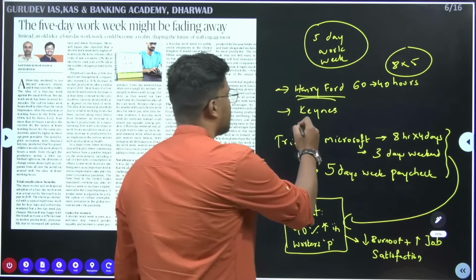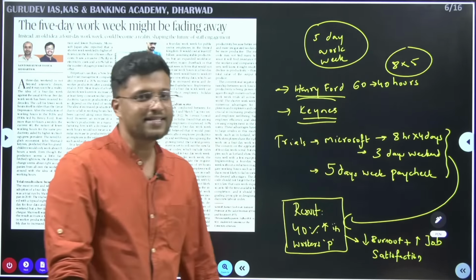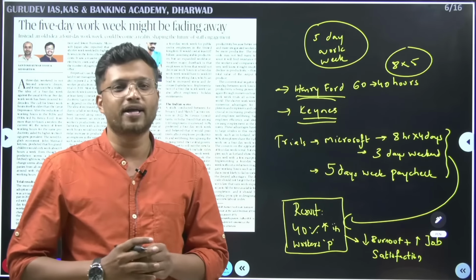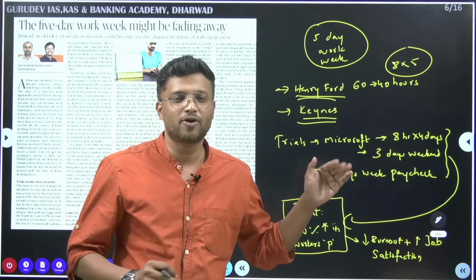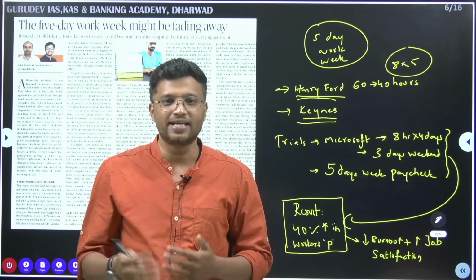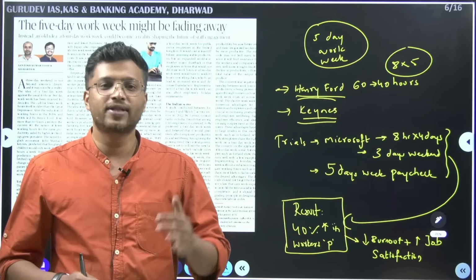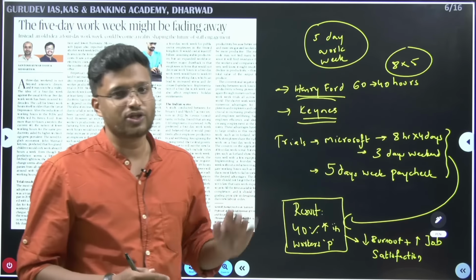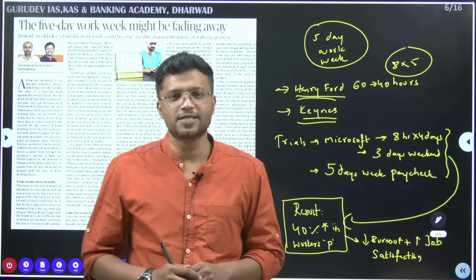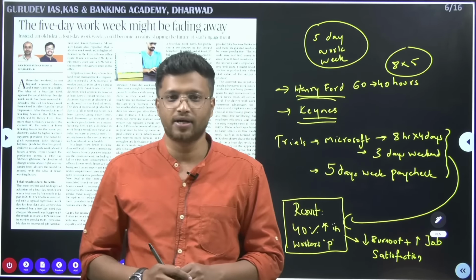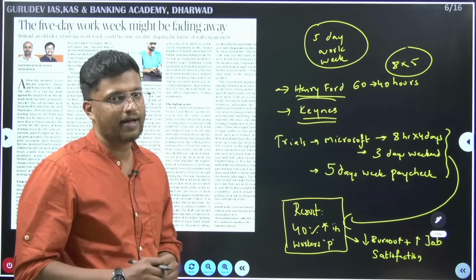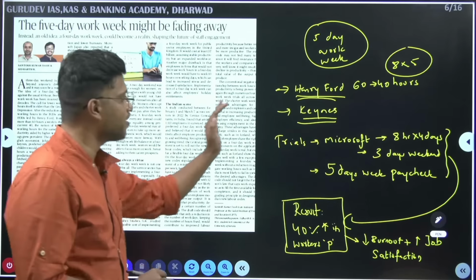Some economists like Keynes predicted that when his grandchildren would be working, they would be working for around 15 hours a week. Why? Because as we move forward, productivity will increase in the next generations. The productivity will increase with fewer work hours. That is the intention of this article. The world has been experimenting with this 4-day work culture. The article has given a few of the trials that have been done.